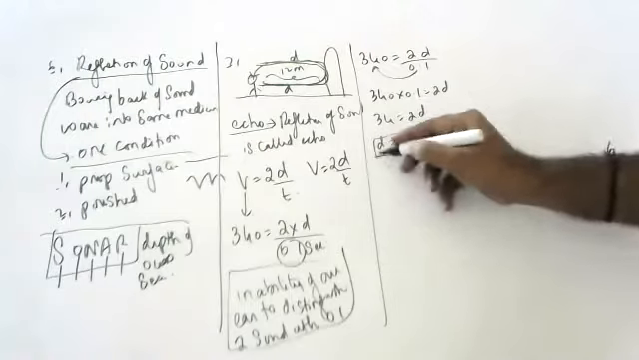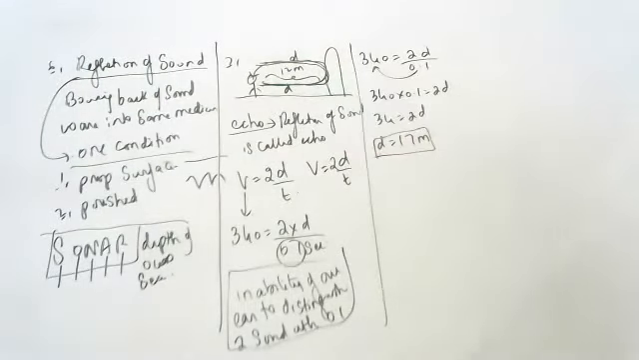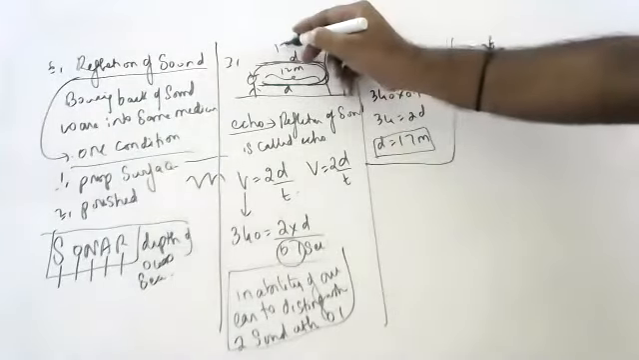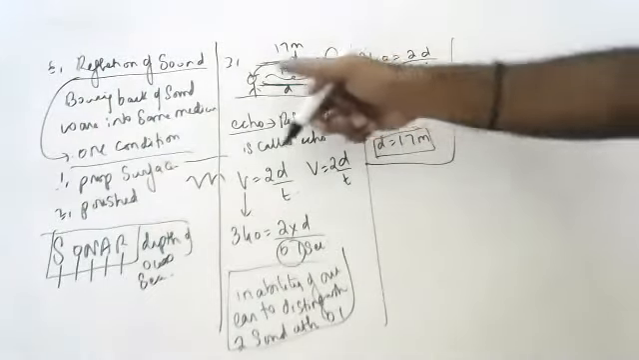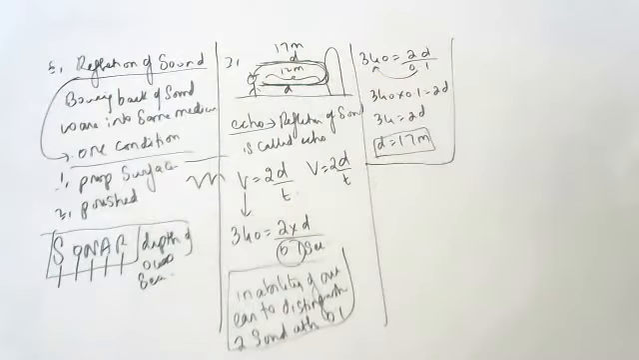To hear an echo, minimum 17 meters a person should stand. Children, to hear a clear echo, minimum a person should stand at a distance of 17 meters. Then only that person can hear a clear echo.